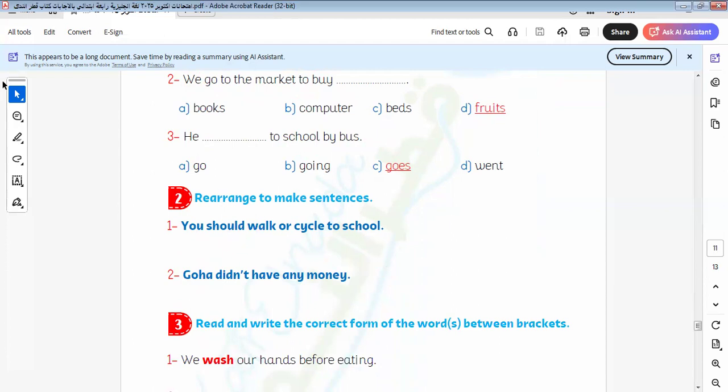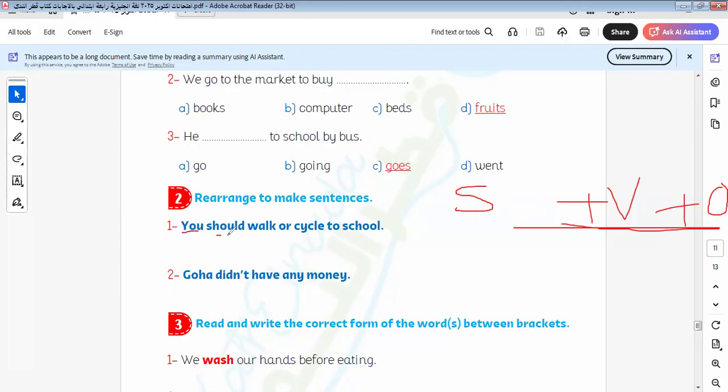Here is rearrange. Here we have subject, verb, object. So we must rearrange the sentence. Where is the subject here? It will be "you". So it will be: you should walk or cycle to school. Here I answered the question in the correct form. So we must put this rule when we answer this question, to know how to put every word in the suitable place. Here is the subject, which can be a pronoun or a noun.